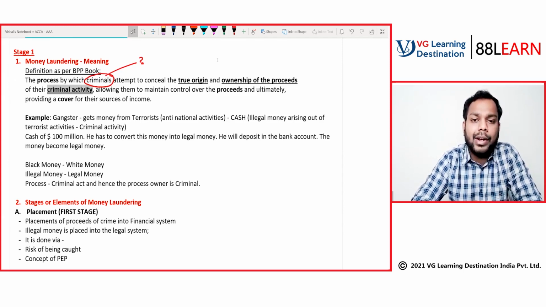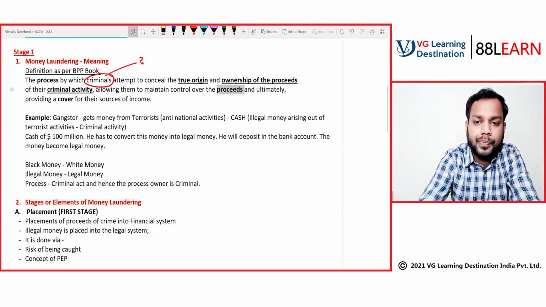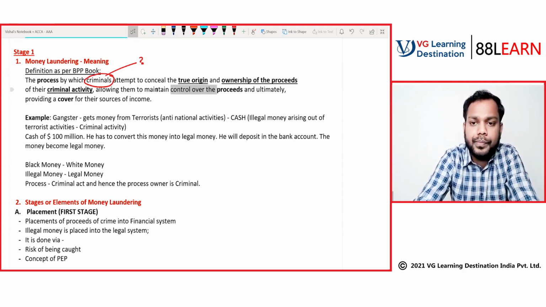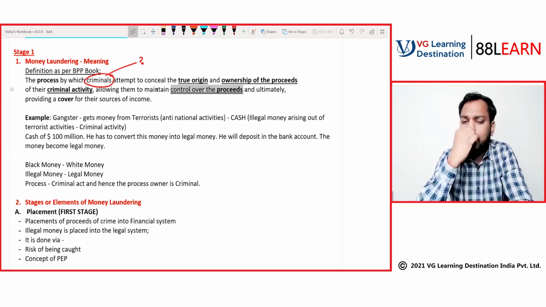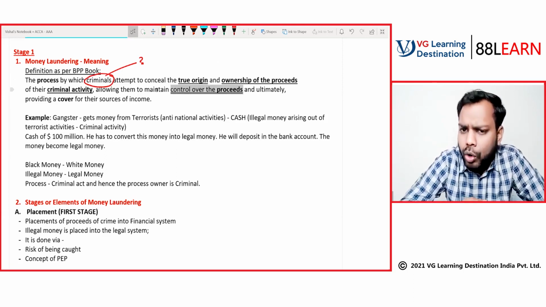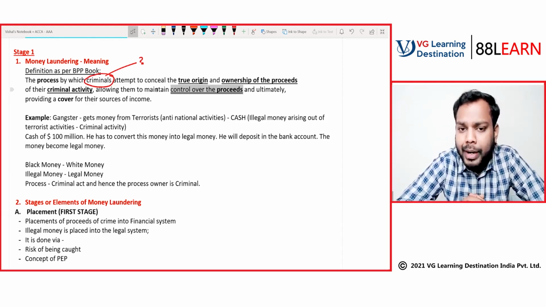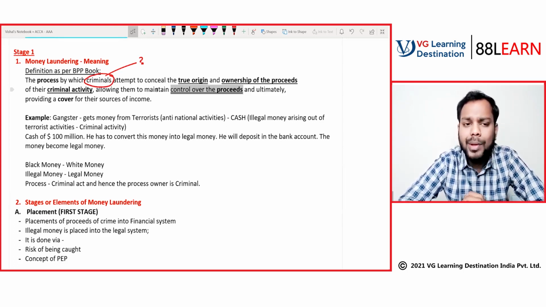Allowing them to maintain control over the proceeds. Now, what is control over proceeds? See, if they keep the money they have received from the terrorists in cash, they will not be able to utilize that money. They'll not be able to use that cash, right?